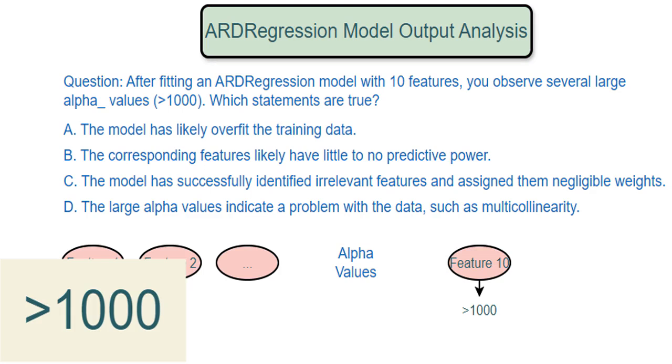multicollinearity can affect model results, I wouldn't directly blame the large alpha values on this. It's more likely that these large alphas reflect a feature's lack of predictive ability rather than a problem inherent to the dataset's structure. This is the specific value of alpha. The fact that it's much greater than 1000 strongly indicates that the model believes the corresponding coefficient is very close to zero, meaning that feature is not important.